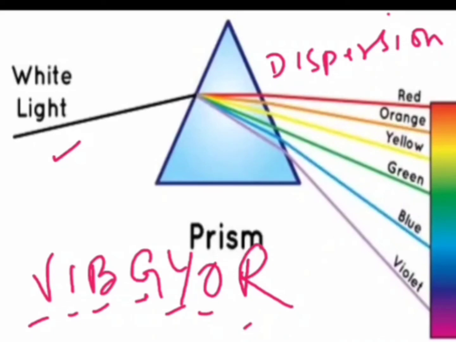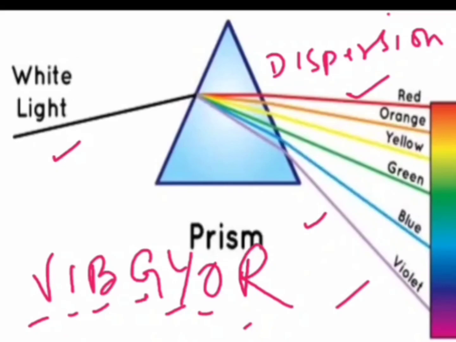But whenever it enters into some refractive medium like prism, then the light rays of different colors propagate with different speed. Here the speed of violet color is minimum while that of red color is maximum. So we see here that red color bends the least but the violet color bends the most. So this is how we can see a colorful band made up of 7 colors when a white light passes through a prism.